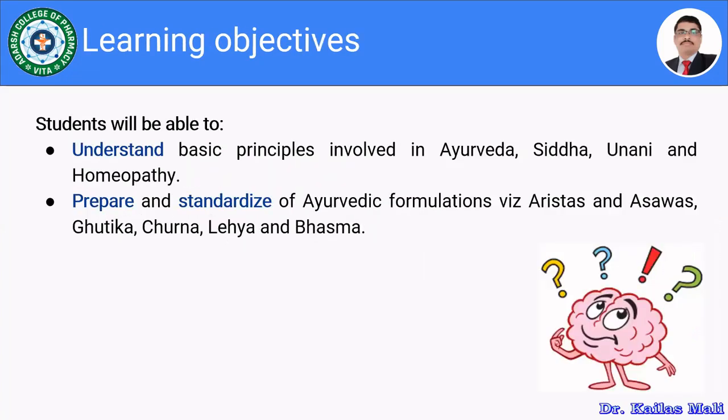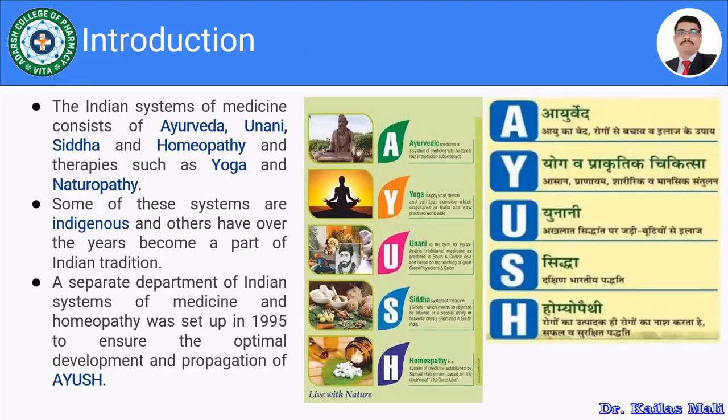So let us move towards the learning objectives. You will be able to understand basic principles involved in the Ayurveda, Siddha, Unani, and homeopathy. You will be able to prepare and standardize the Ayurvedic formulations like aristas, asavas, gutikas, churnas, lehas, and the bhasmas. So these are the learning objectives which I have set for the topic Indian systems of medicine.